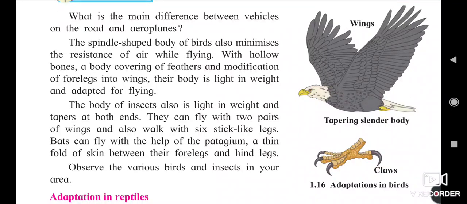The body of the insects is also light in weight and tapers at both ends. They can fly with two pairs of wings and also walk with six stick-like legs, but bats can fly with the help of patagium, a thin fold of skin between the forelegs and hind legs.